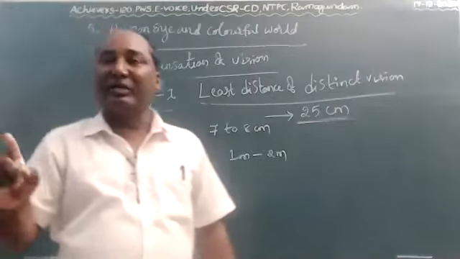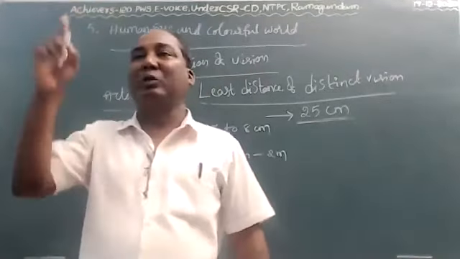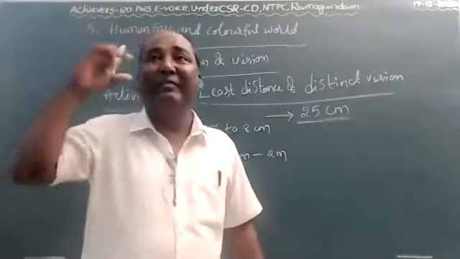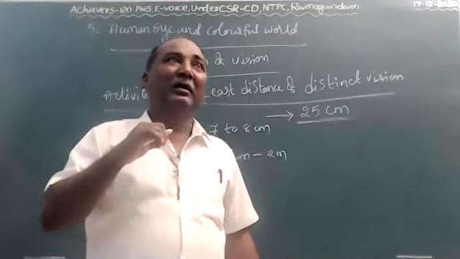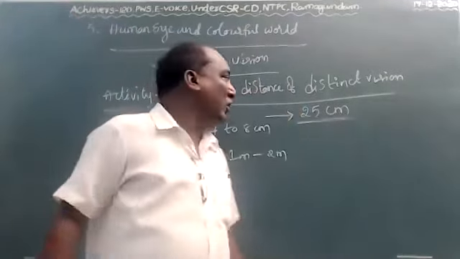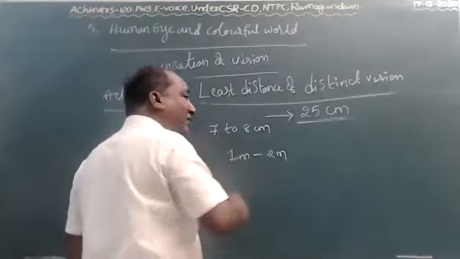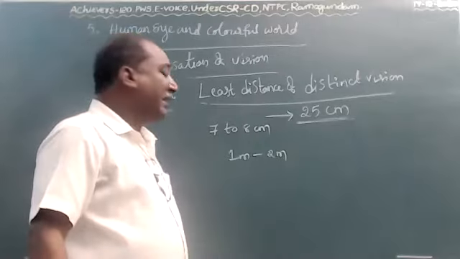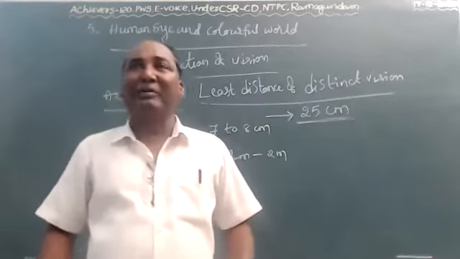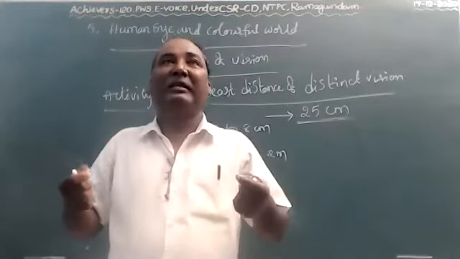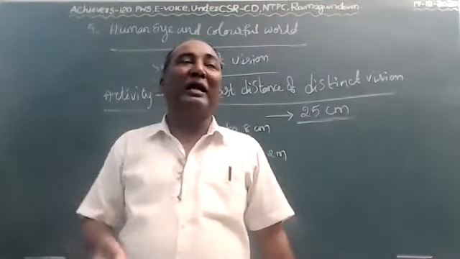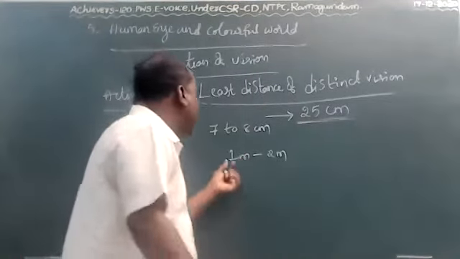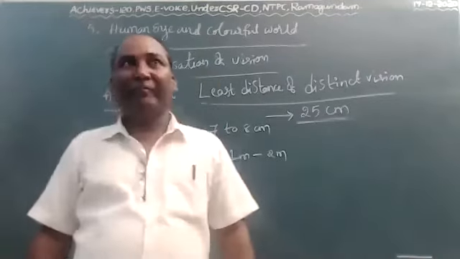But it is not constant for all people. It will change from person to person. For young people, aged 10 to 12, their eye muscles are so strong that they can sustain more, so their least distance of distinct vision shifts to very low, that is 7 to 8 centimeters. And old age people's eye muscles are so weak that they can't sustain more, so their least distance of distinct vision increases a lot, that is 1 meter to 2 meters.